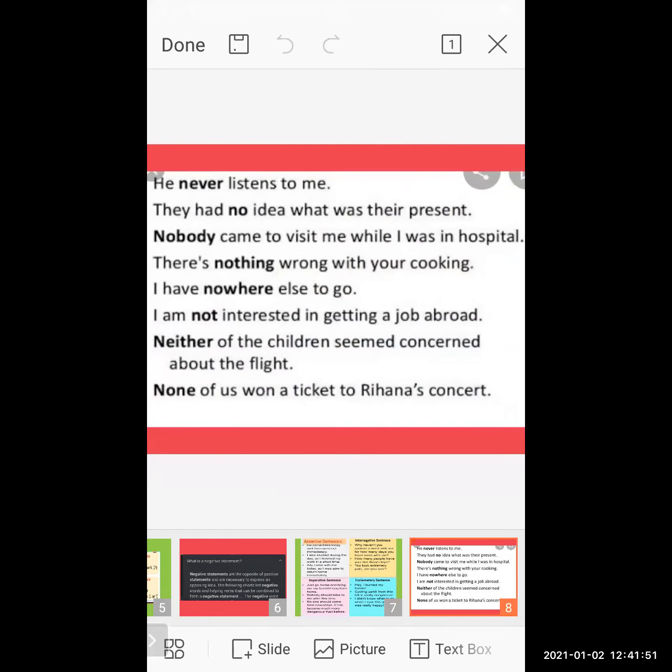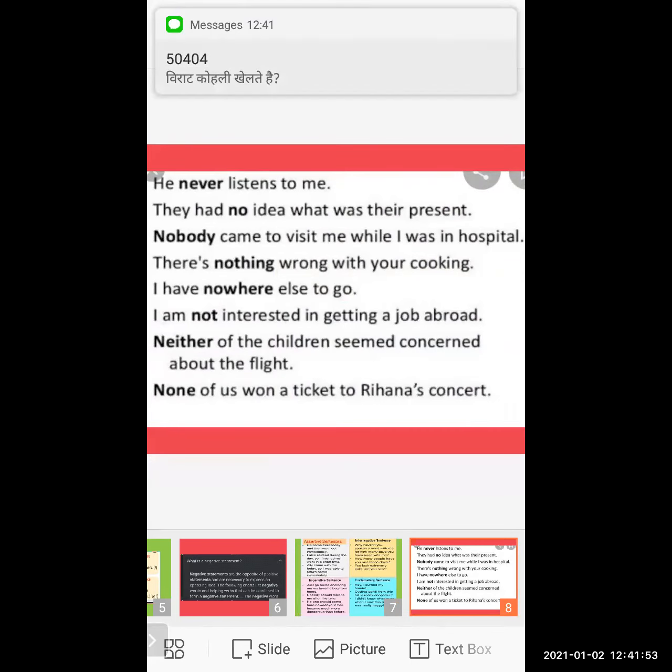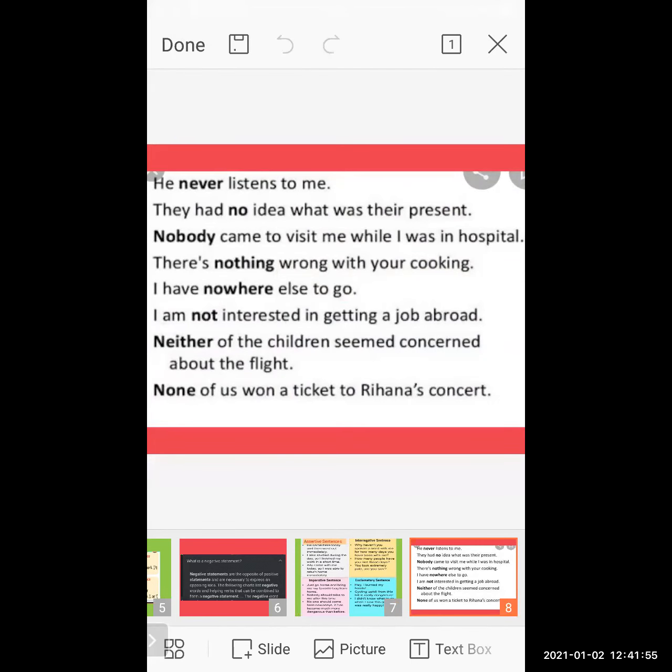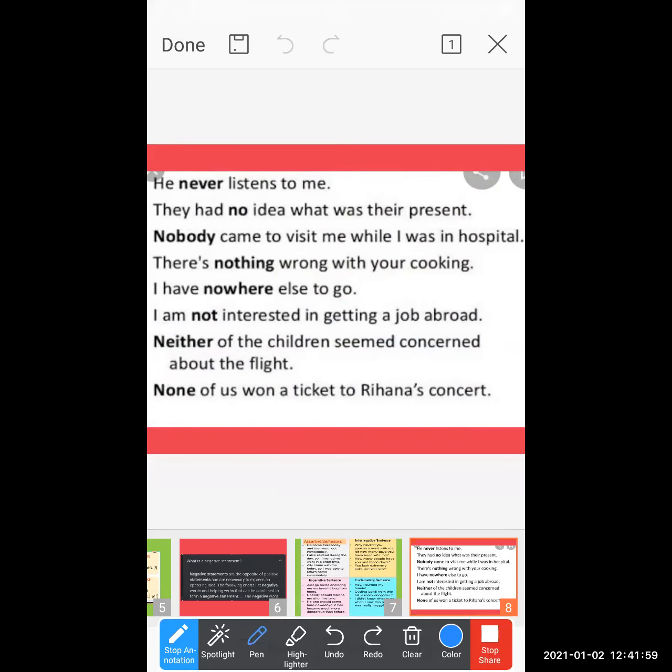Negative sentence. In a negative sentence you find negative words like never, no, nobody, nothing, nowhere, not, neither, none. These kinds of words you observe in negative sentences. Okay, so these are examples of negative sentences.